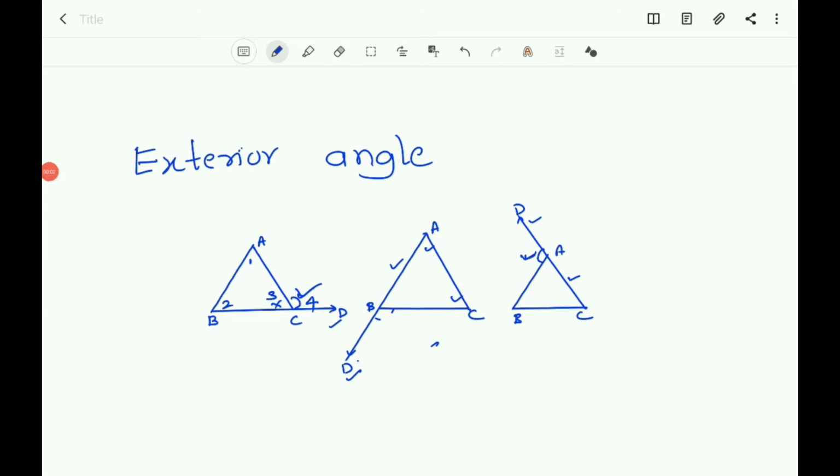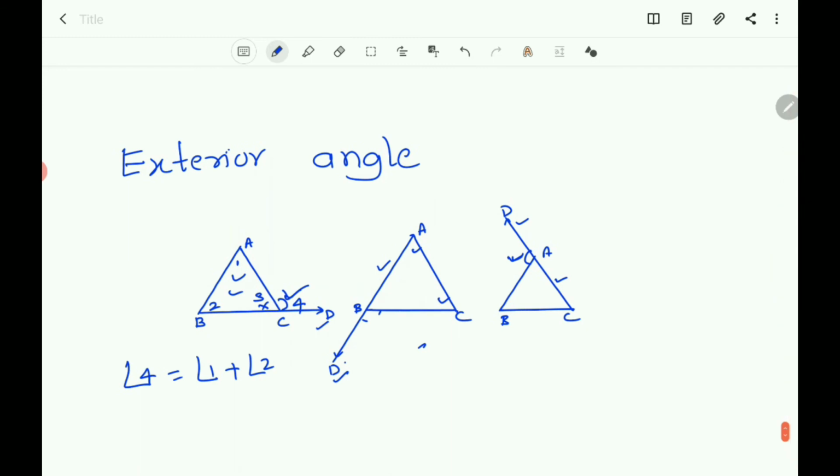If you take the measurements of the angles 1, 2, 3 and 4, you can observe that angle 4 will be equal to angle 1 plus angle 2. Angle 1 and angle 2 are called the interior opposite angles to the angle ACD. Here angle ACD is the exterior angle, and angle 1 and angle 2 are the interior opposite angles.